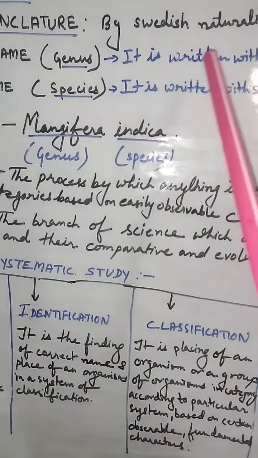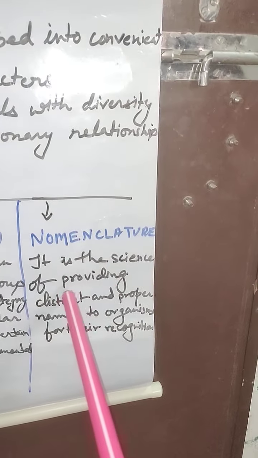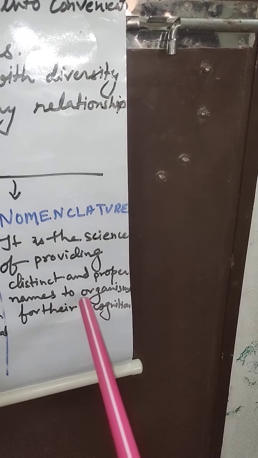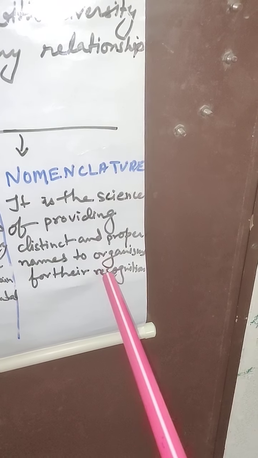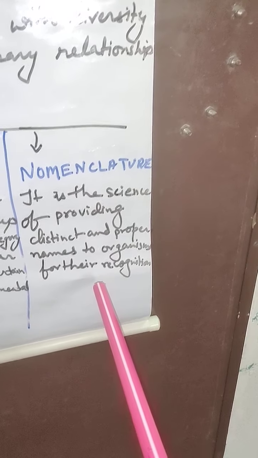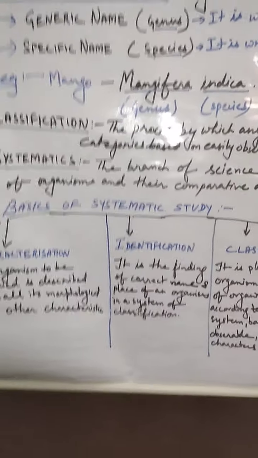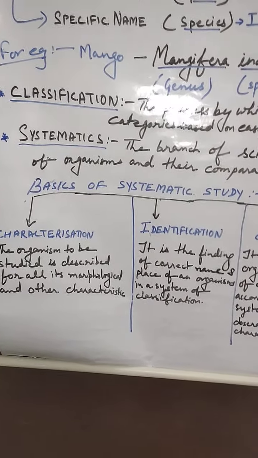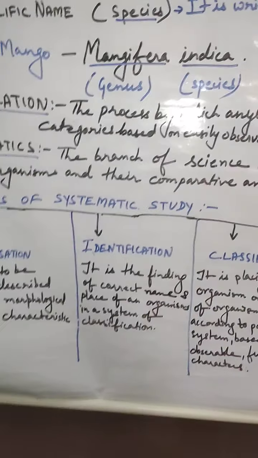As we have discussed earlier, nomenclature is the process of naming living organisms. It is defined as the science of providing distinct and proper names to organisms for their recognition, which make them different from others. So this is all about systematics, that deals with how organisms evolve from one to another and what their basic comparisons are. These are all studied under these four characters.